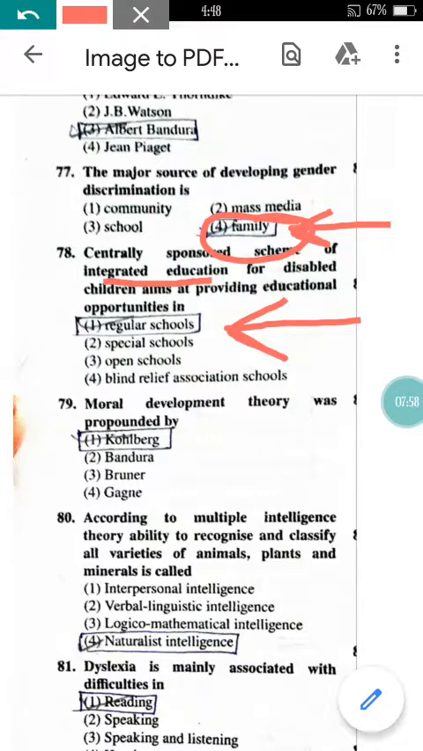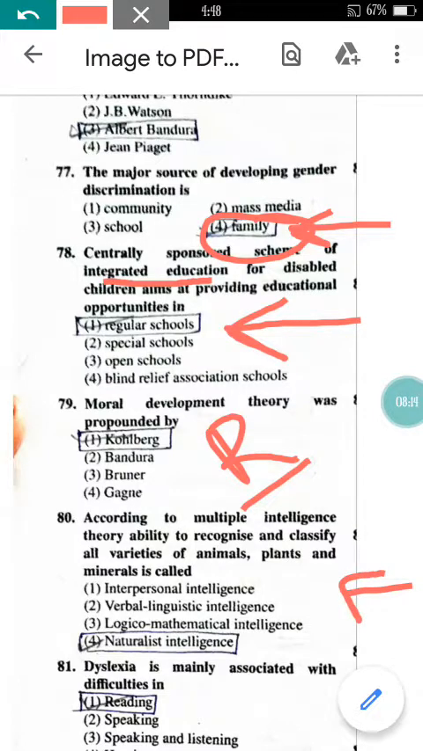Now come to question number 79. This question has been repeated. It was there in 2014. Moral development theory was proposed by Kohlberg. So this is the right answer. Come to question number 80.